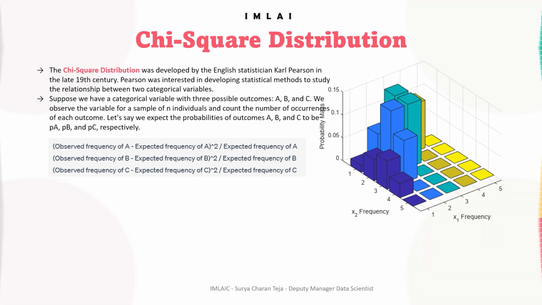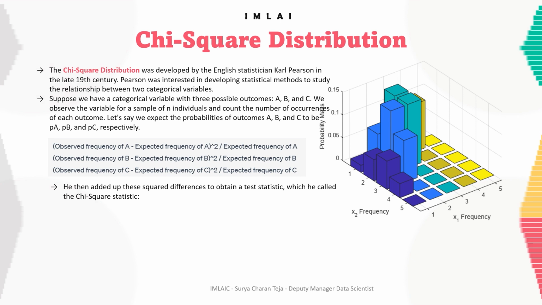He then added up all these squared differences to obtain a test statistic, which he called the chi-square statistic. So the first component plus the second component plus the third component will give you the chi-square test statistic.